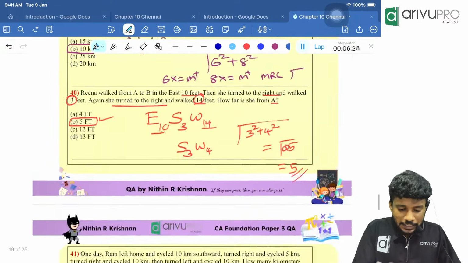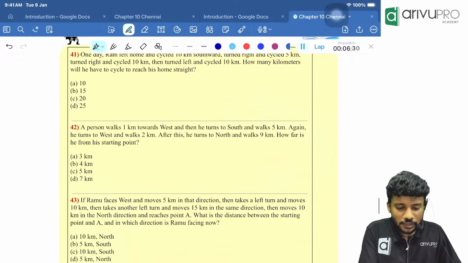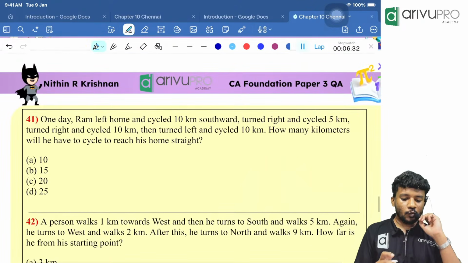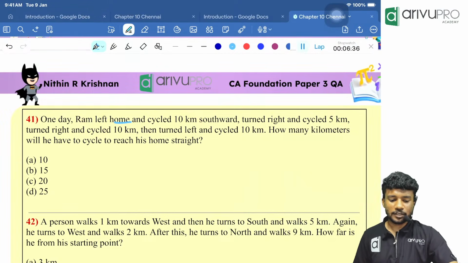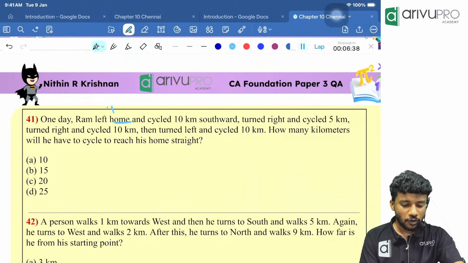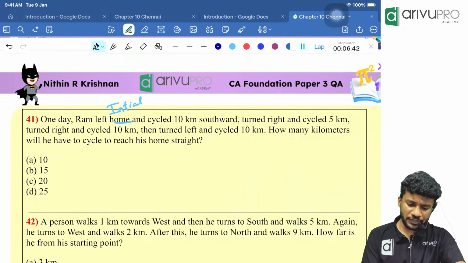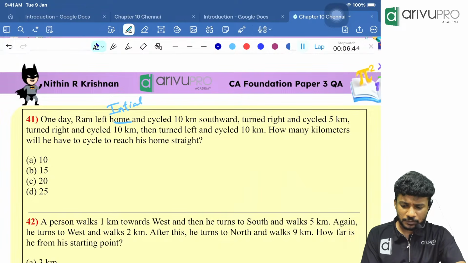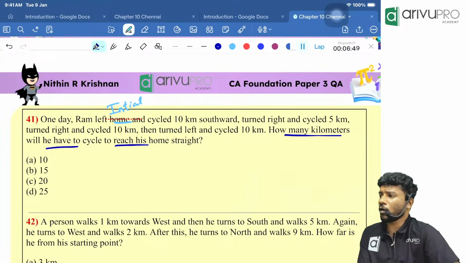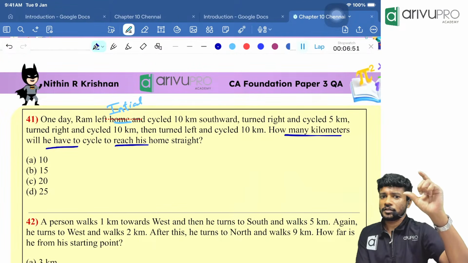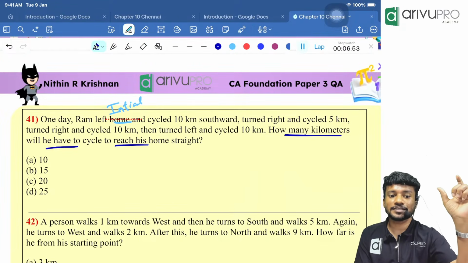Okay. Then people start solving this one. One day, Ram left home. So initial position is what? The home. Or starting point is what? The home. Then he finally reached some places, and how many kilometers he has to cycle to reach his home straight. Or we should have a distance, smallest distance.